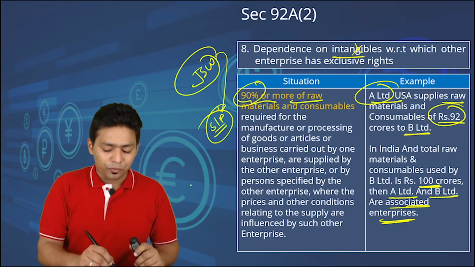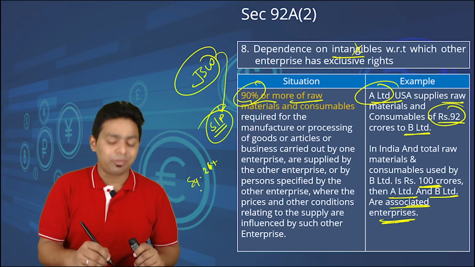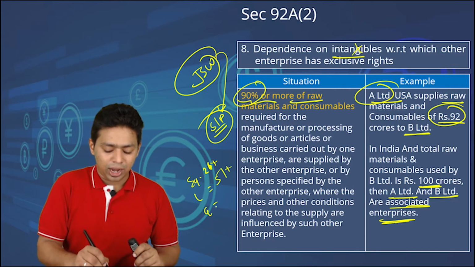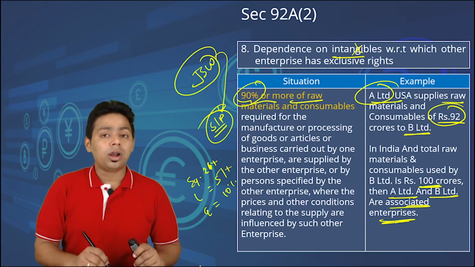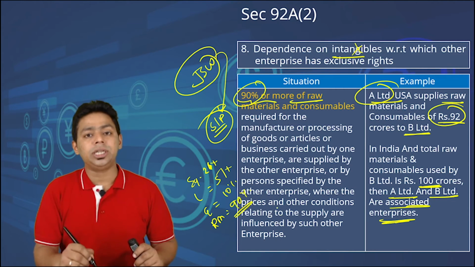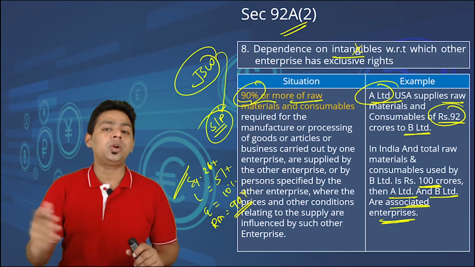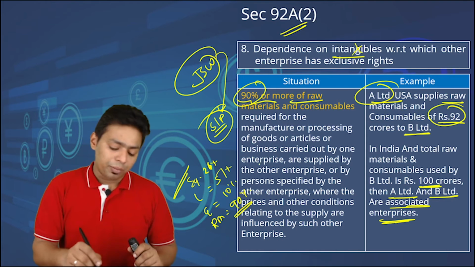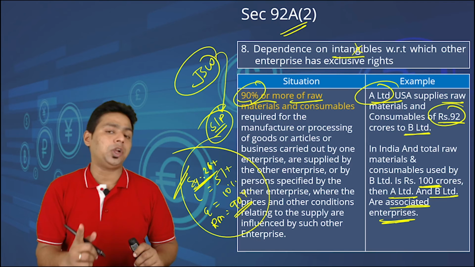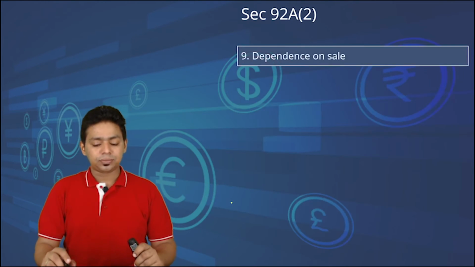Sir, so for equity, we are having 26%. For loan, we are having 51%. For guarantee, we are having 10%. For raw material, we are having 90%. These are the 4 important percentages of section 92A. At least you should know this much. Balance other things, common control and majority directors, you will not forget. But you may get confused in these percentages, so you should remember it very clearly. Equity 26, loan 51, guarantee 10, and for raw material it is 90%.